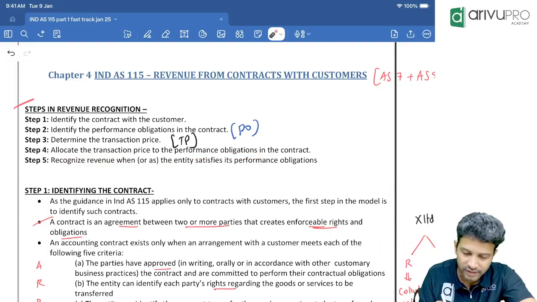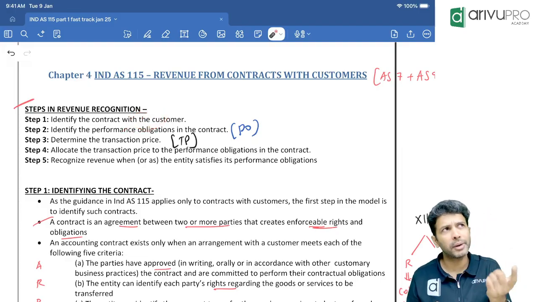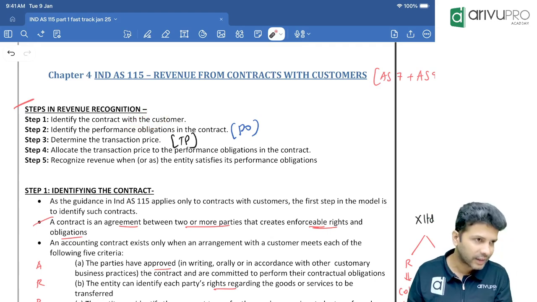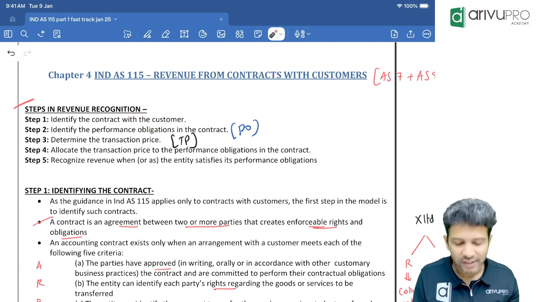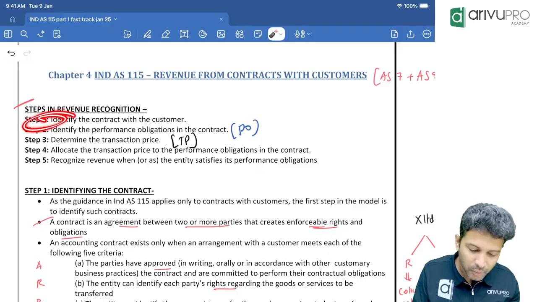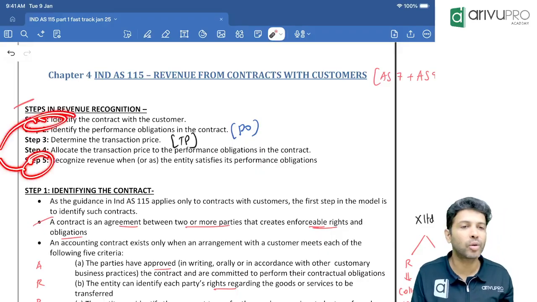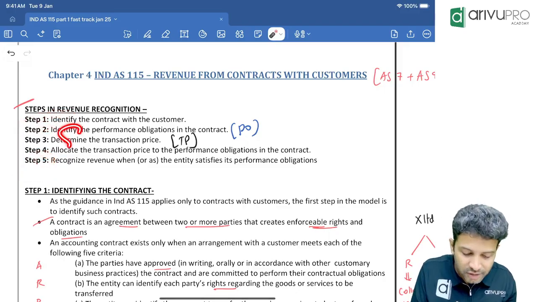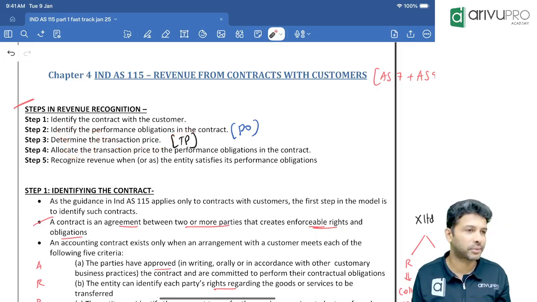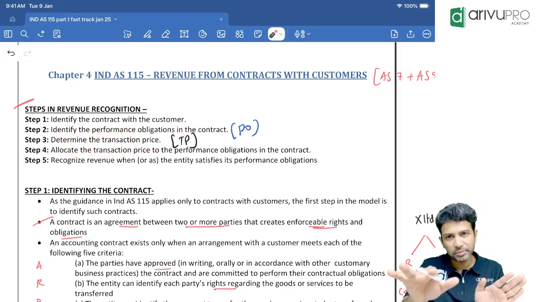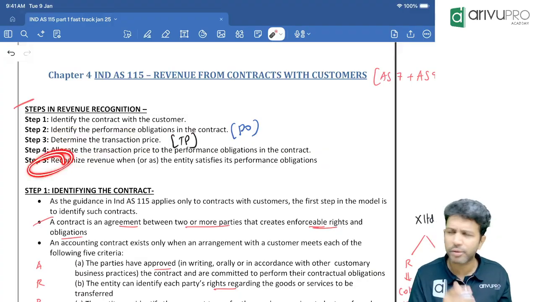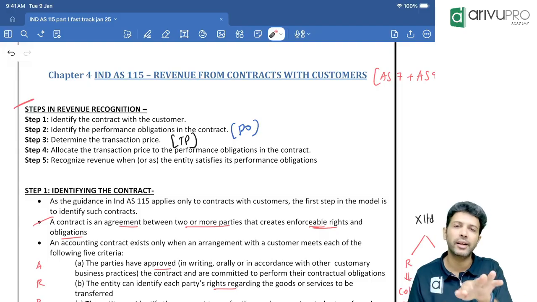I know that when we are discussing one thing, your mind will automatically say what entry will come, how much revenue will be recognized. That doubt is valid. But the problem here is, when we are at step number 1 and you ask a step number 5 doubt, I can tell you, but you will not understand because there are 3-4 steps in between. So as much as possible, try to keep it at that level itself. And don't worry, once we come to step number 5, all your other doubts will get sorted.